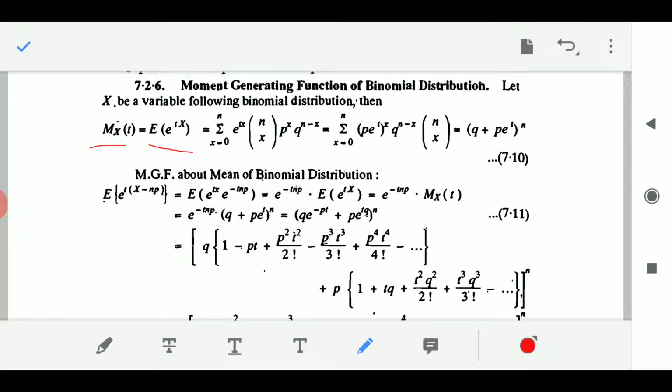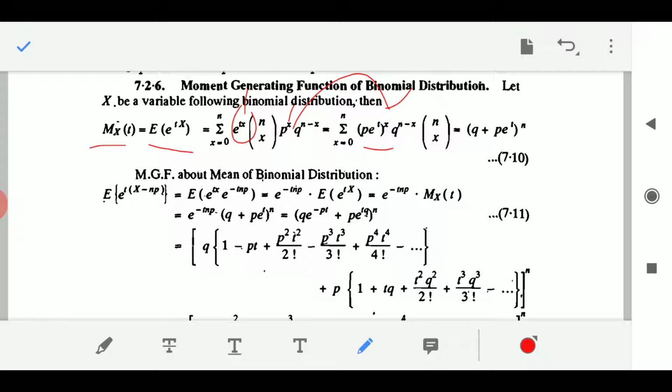summation x equals 0 to n, e to the power tx, because this small x represents the element from the capital X random variable, and nCx p to the power x q to the power n minus x. We know that, obviously. When you simplify this, you get summation x equals 0 to n of (p e to the power t) whole to the power x. That means I am getting p to the power x into e to the power tx. Obviously this p to the power x and this e to the power tx will get combined to give this particular term, into q to the power n minus x into nCx.